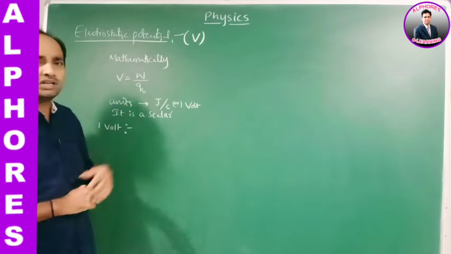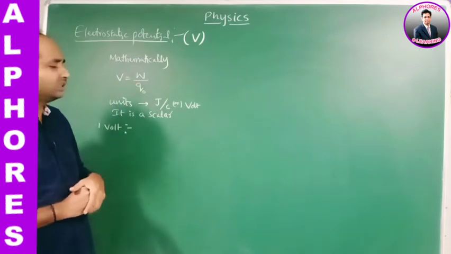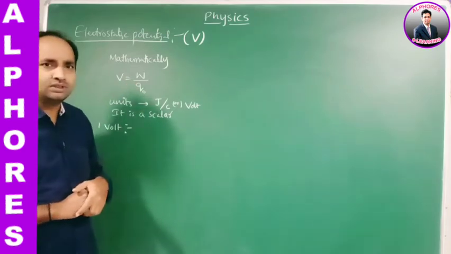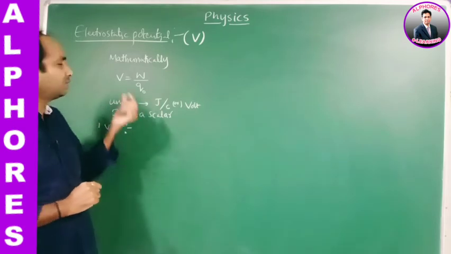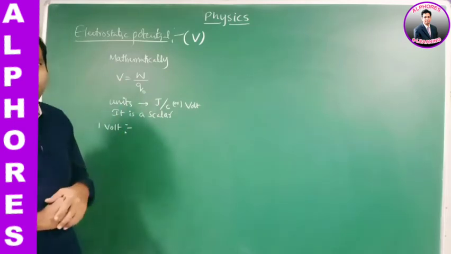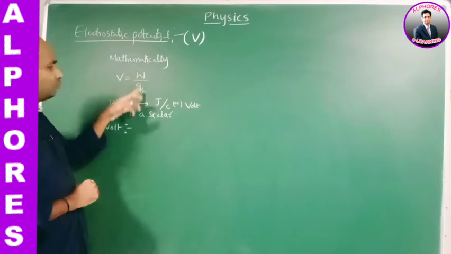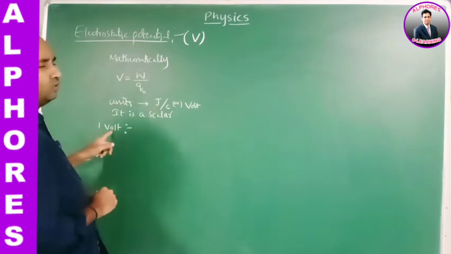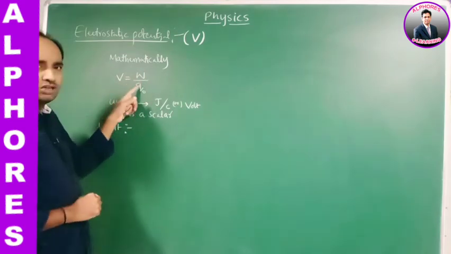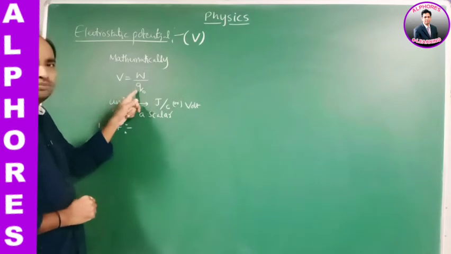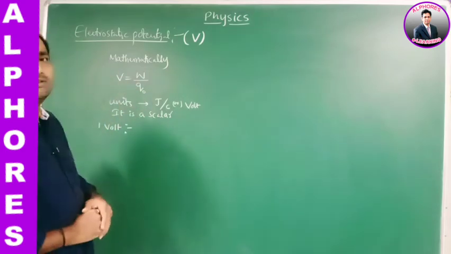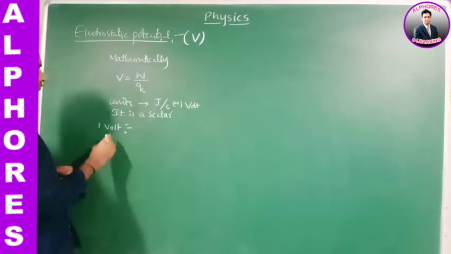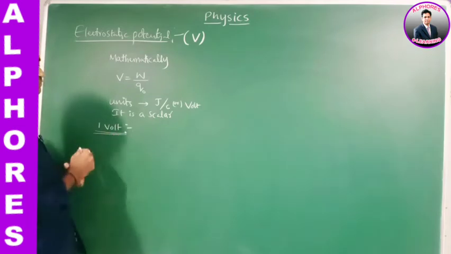If 1 joule of work has to be done by moving 1 coulomb of charge between any 2 points, then the potential is said to be 1 volt. Okay, 1 joule per 1 coulomb is equal to 1 volt. If 1 joule of work is done by moving the charge 1 coulomb, then the potential is said to be 1 volt. Okay, this is about the definition of the volt.